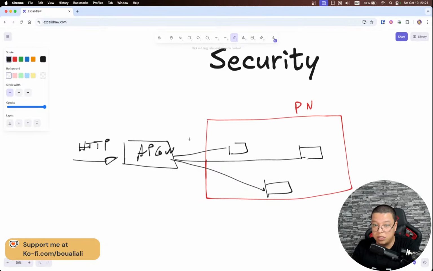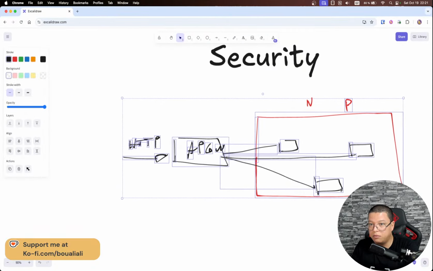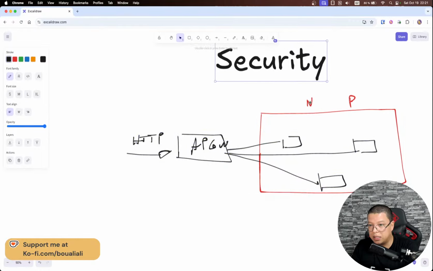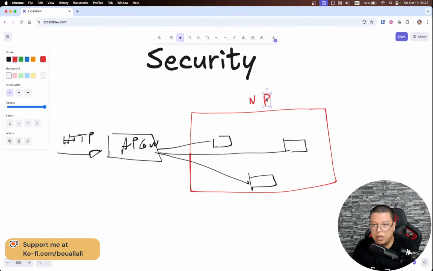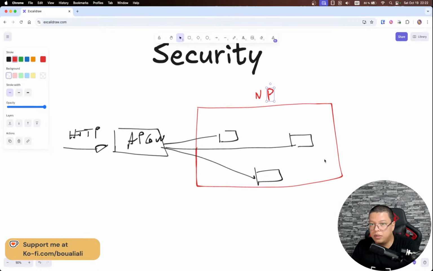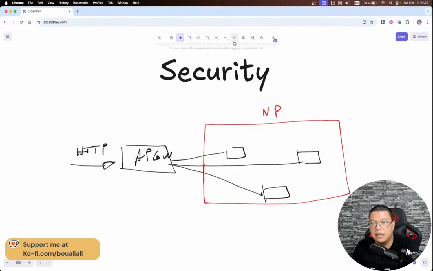So now I need to secure my application. I need to secure my whole architecture. So I need to secure this. In the comments on the different videos, I saw a lot of comments asking where do I need to implement security?